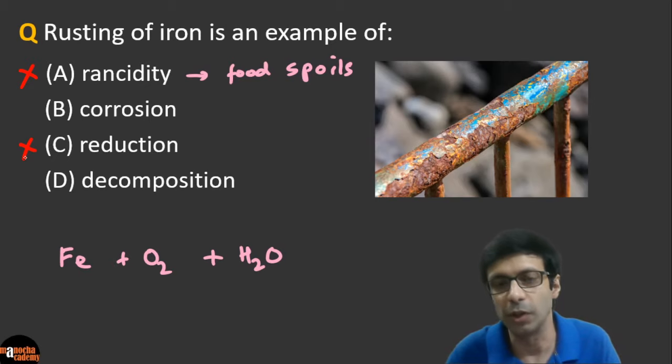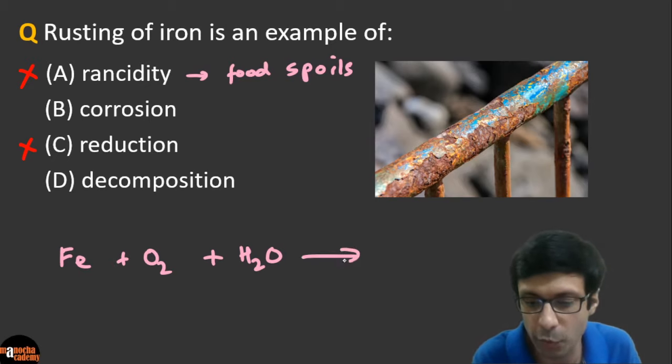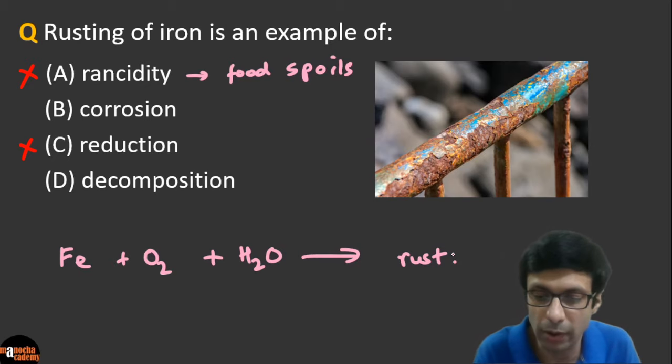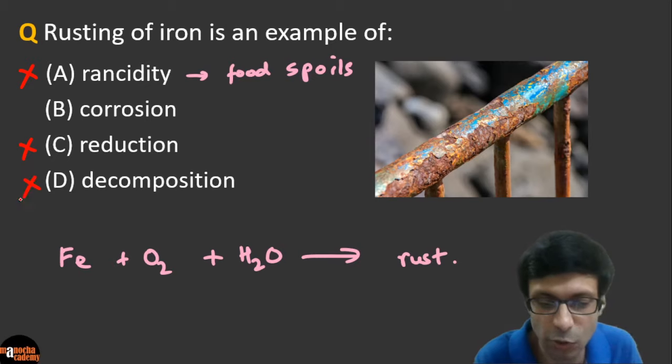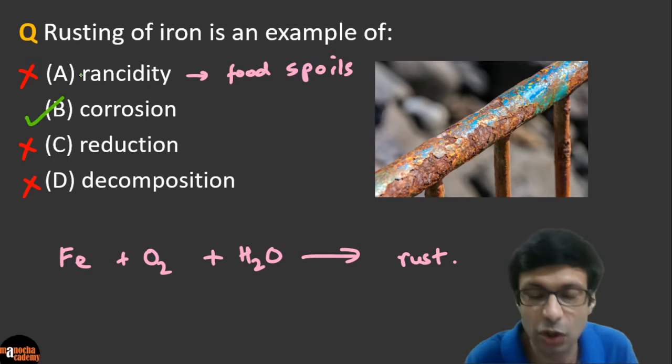What about decomposition? So you know that in decomposition, you should have only one product, right? So here you can explore the formula of rust. I'll just write it for now like this. So clearly it's not decomposition because there are three reactants here. So this guy's out, correct? So very good, guys. The right answer is it's corrosion.